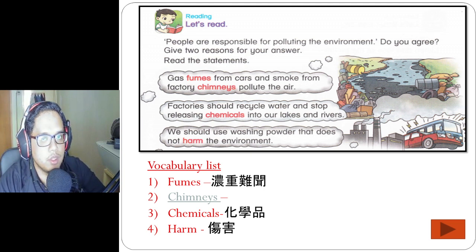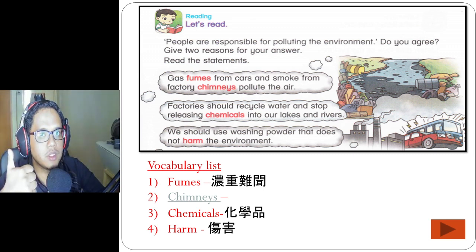If you still remember our last lesson, three weeks ago, what we learned about was pollution. We have four types of pollution, boys and girls. What are they? They are air pollution, water pollution, land pollution, and the last one is noise pollution or sound pollution.